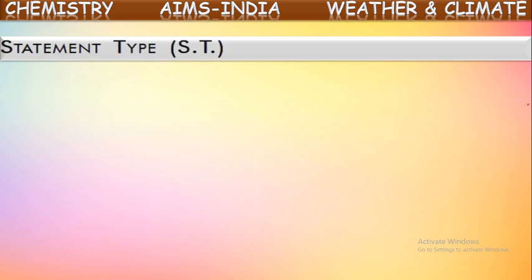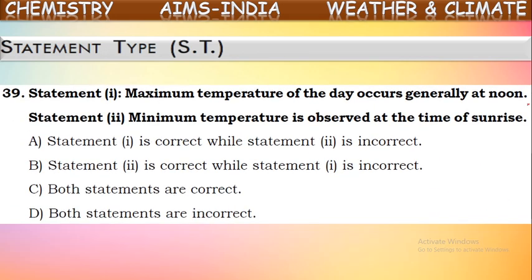Next, statement type questions. The first question, statement 1: the maximum temperature of the day occurs generally at noon time. Isn't it? Yes, it is true. Because in the afternoon, sunshine is much brighter. So at that time, there is more temperature on the earth. So in a particular day, at the noon time, there will be maximum temperature. That is correct. Second statement: minimum temperature is observed at the time of sunrise.